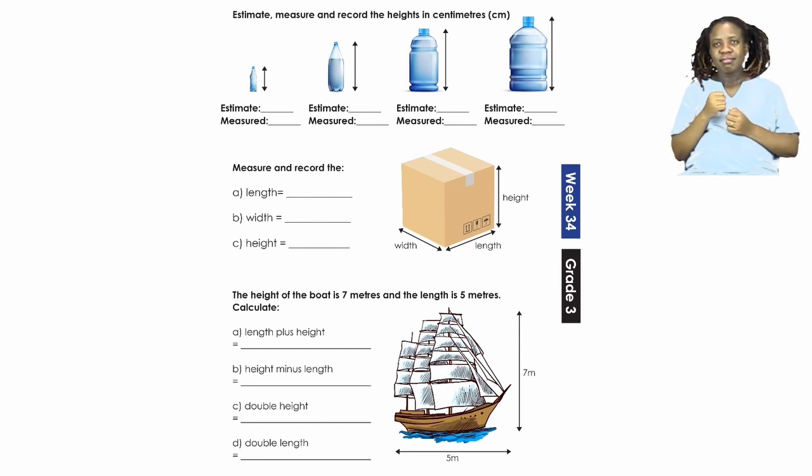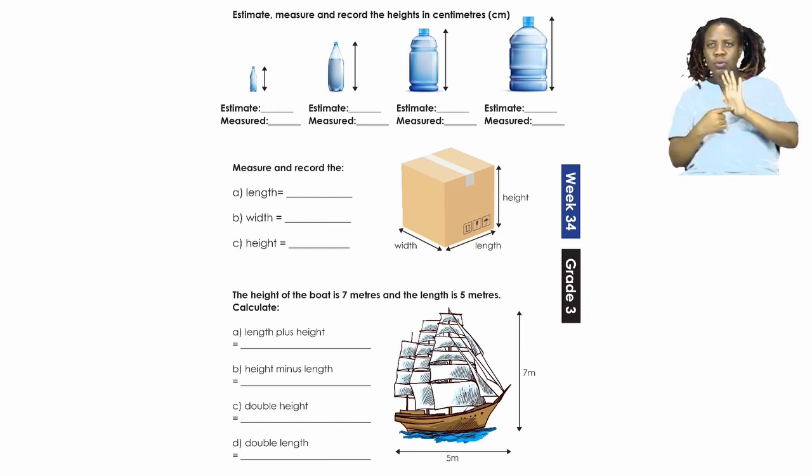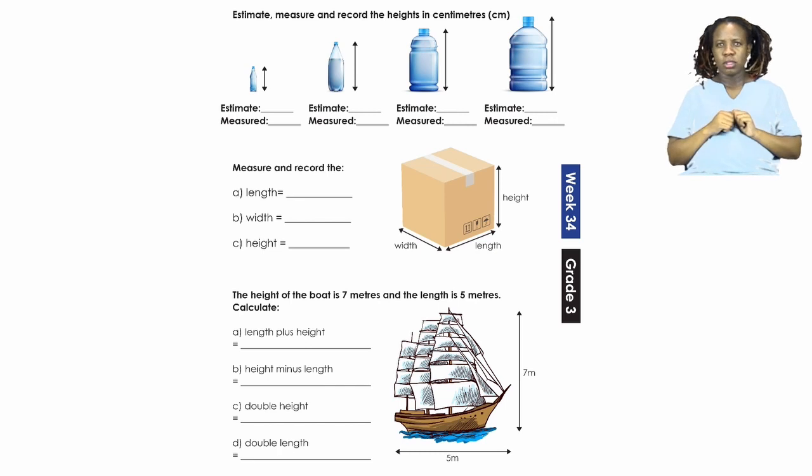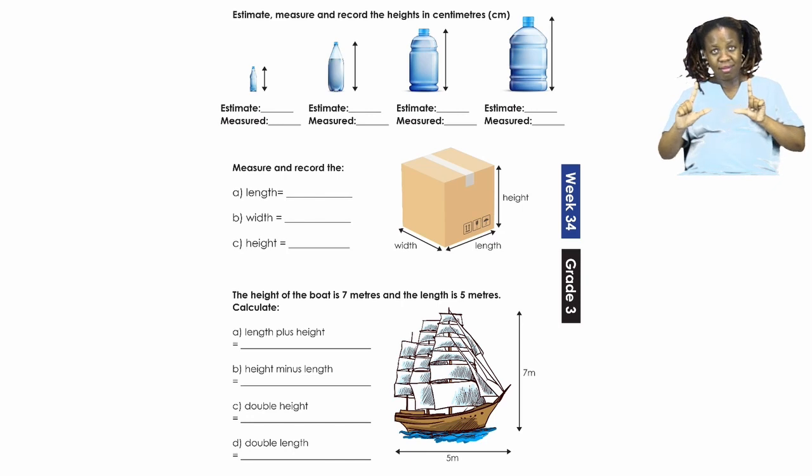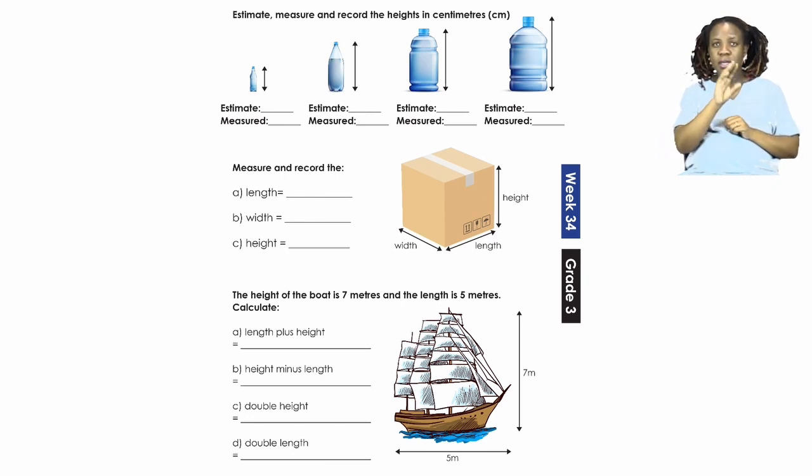Now there you will also see it shows us the height, the length, and also the width. Now all you have to do here is take your ruler, and then you measure first the length, then you measure the width, and then you measure the height. And then you go ahead and you write it in.